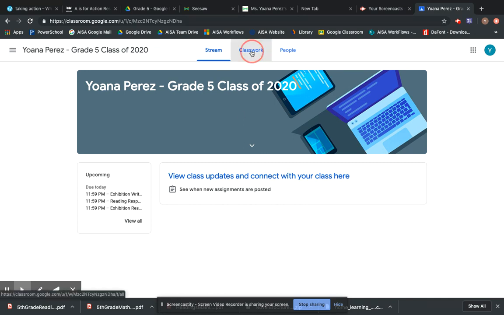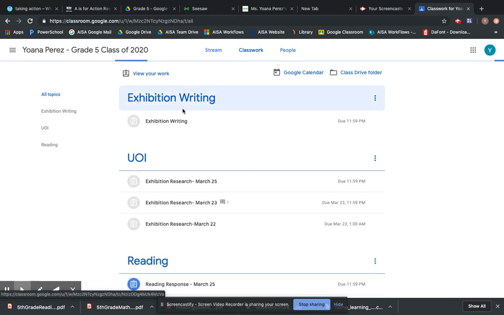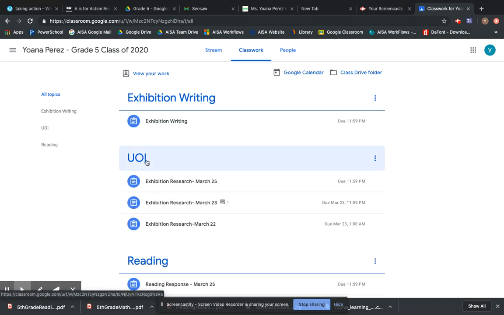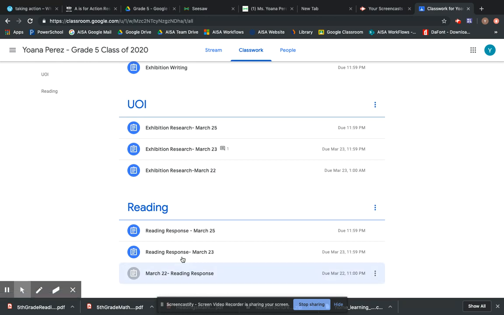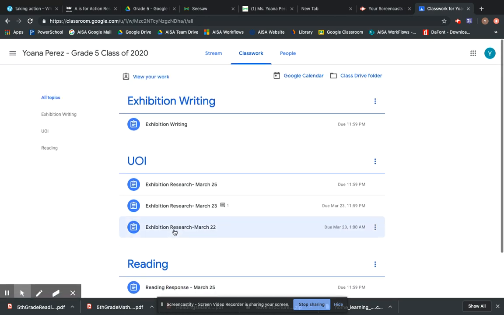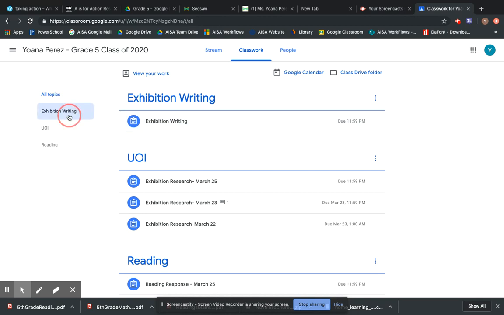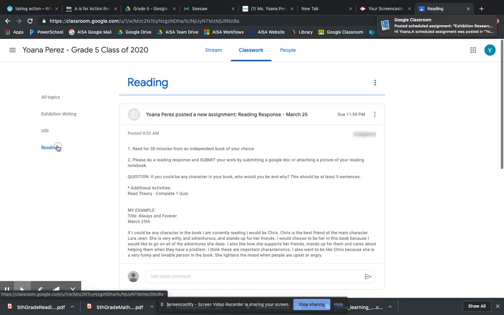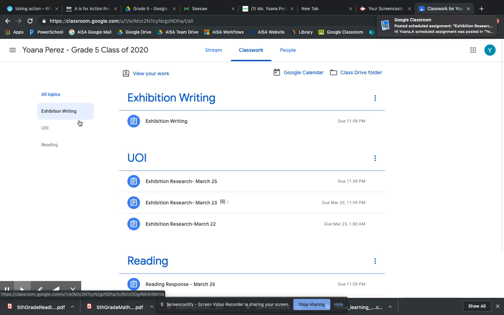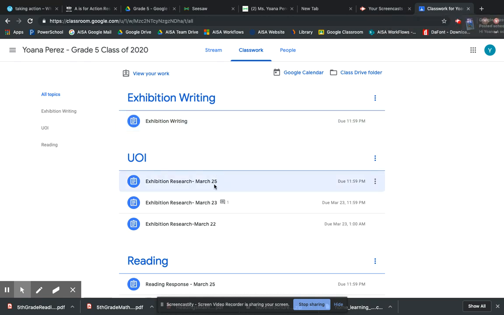It's not there yet. On classwork, you're going to see exhibition writing, U of I, reading, and you'll also have one that says math. It's not here yet because it's scheduled for 9:30. And you can click on here as well, and you'll see just those certain assignments, and they'll be very specific. So, on exhibition writing, for example, this one's for today. They have the dates, March 25th. I'll add March 25 here.